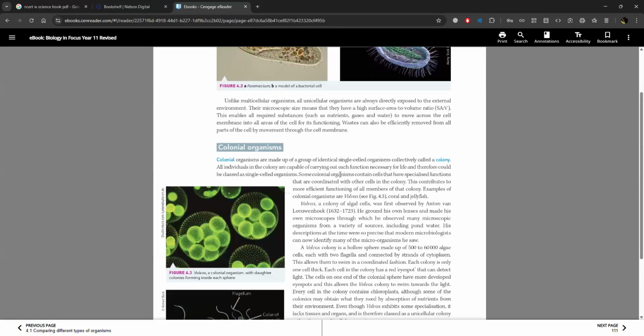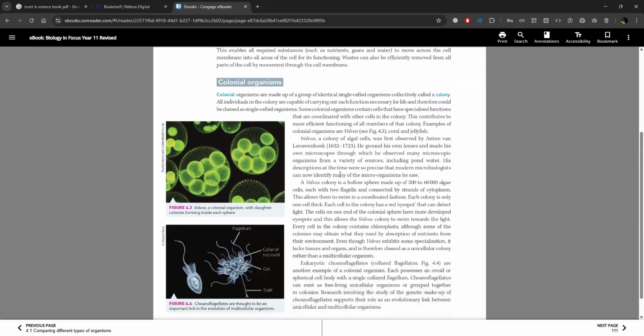Unlike multicellular organisms, all unicellular organisms are always directly exposed to the external environment. Their microscopic size means that they have a high surface area to volume ratio. This enables all required substances to move across the cell membrane into all areas of the cell for its functioning. Waste can also be efficiently removed from all parts of the cell by movement through the cell membrane.